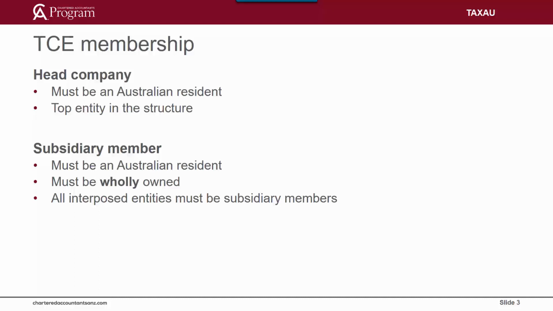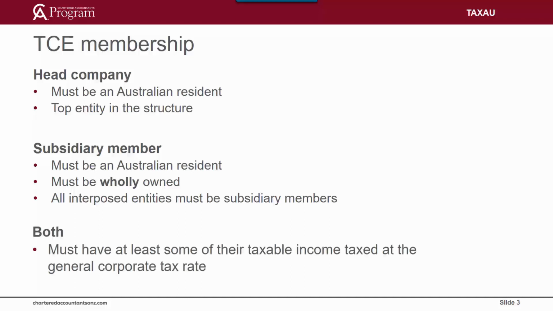Interposed entities must be a member of the tax consolidated group and be an Australian resident, but cannot be prescribed dual residence. And finally, both the head and the subsidiary members must have at least some of their taxable income, if any, taxed at the general corporate tax rate.